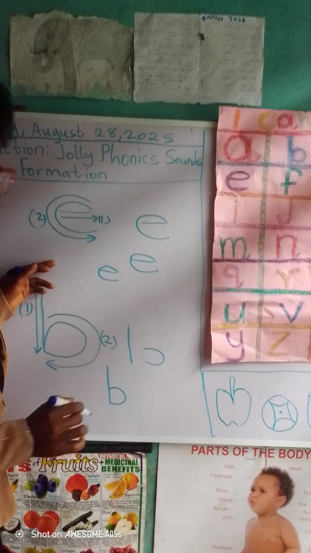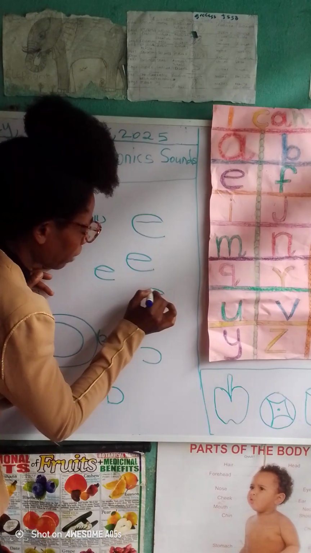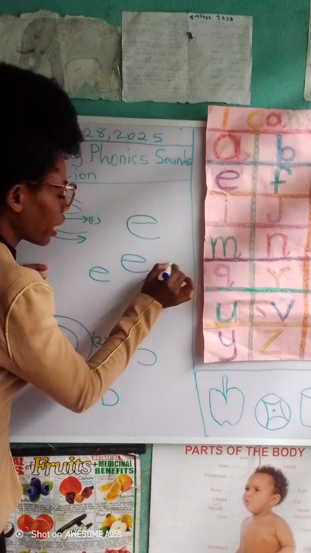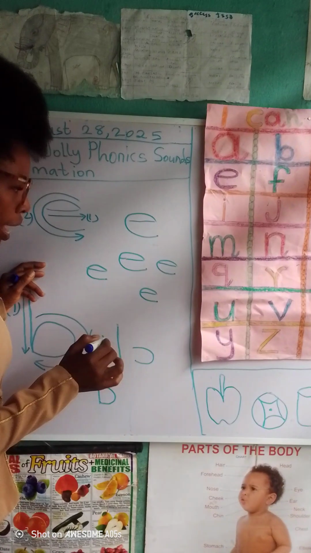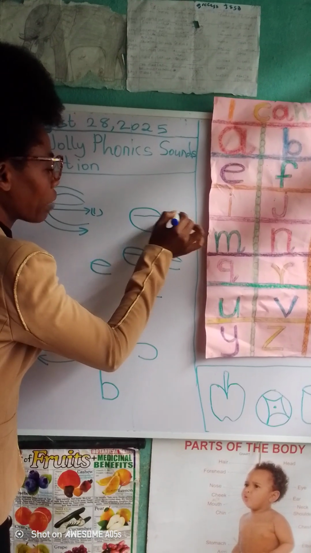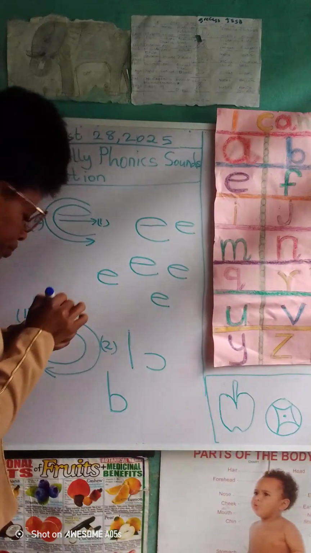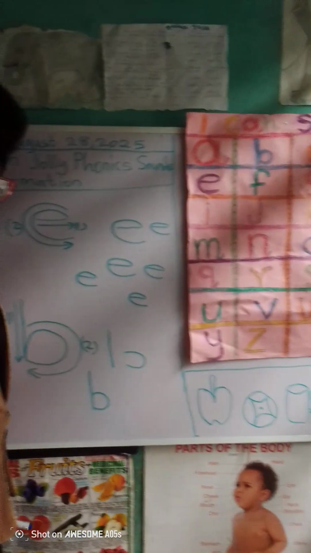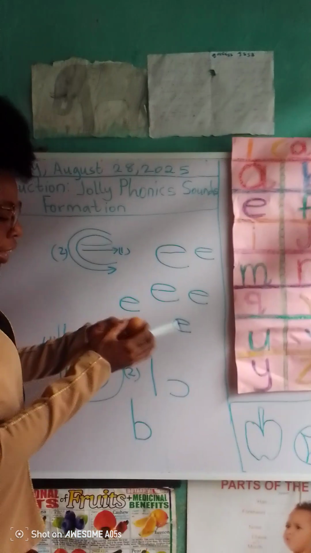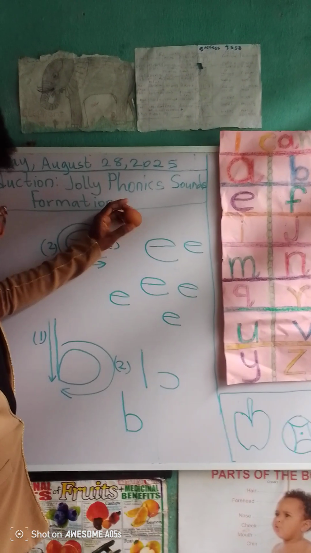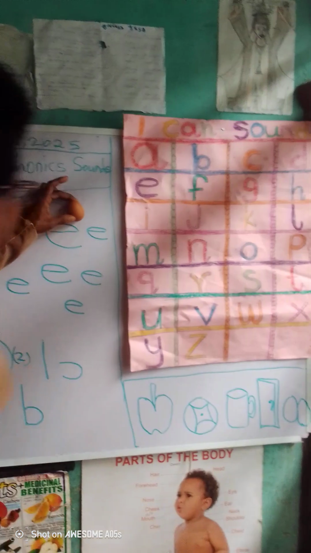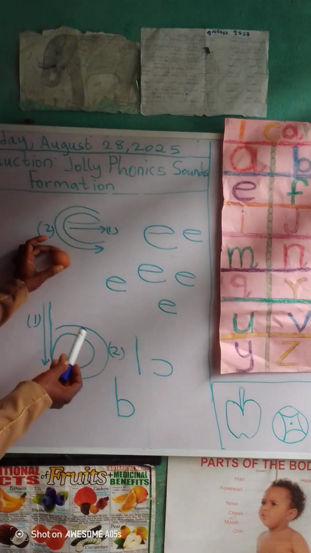Sound A. A dash, a left curve, a sound A. Sound A is heard in egg. Egg. As heard in egg. So this is sound A.